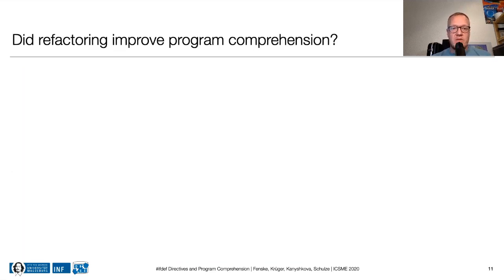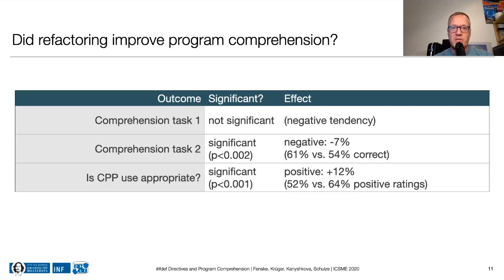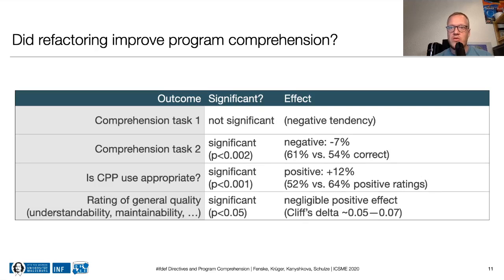So now comes the big question: did these refactorings improve program comprehension or not? Well, the responses that we received were surprising. Contrary to our expectations, the developers who worked on the refactored code failed to perform better in the comprehension task. In fact, they performed slightly worse, especially on the second task. But at the same time, they rated the use of CPP directives in the refactored examples as more appropriate. However, regarding code quality overall, the refactorings did not seem to have much of a positive effect.